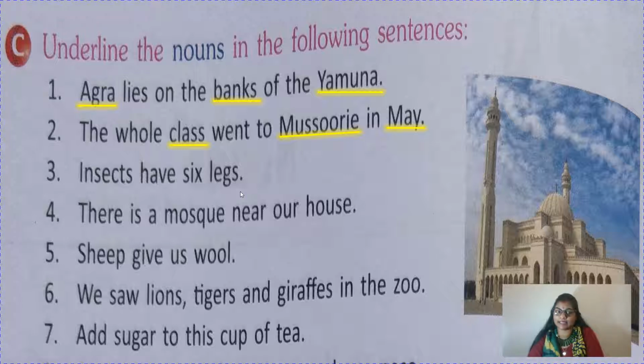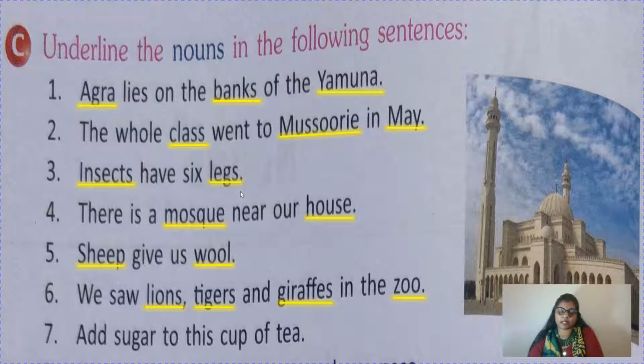Insects have 6 legs. Insects will come under the category of animal only. Legs, name of a thing. There is a mosque near our house. So mosque and house both will come under the category of a place. Sheep give us wool. Sheep is the name of an animal and wool is the name of a thing. We saw lions, tigers and giraffes in the zoo. So lions, tigers, giraffes, they are animals and zoo is a place.